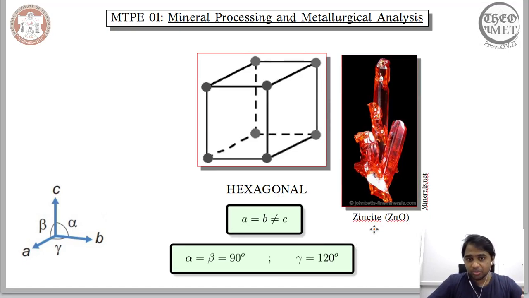Now it is important to note that, like what we saw for cubic and tetragonal, the regularity in the arrangement of the entities within the crystal also renders a definite shape to the mineral. Even though it appears naturally, we observe a definite shape. This is reflective of the regularity of the arrangement of the entities within the crystals.